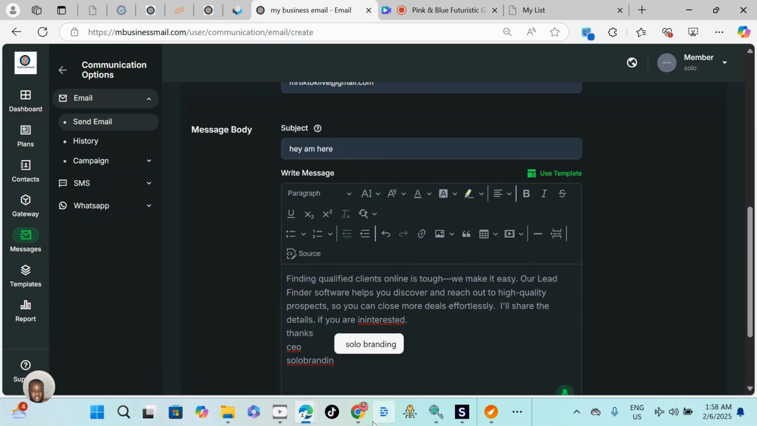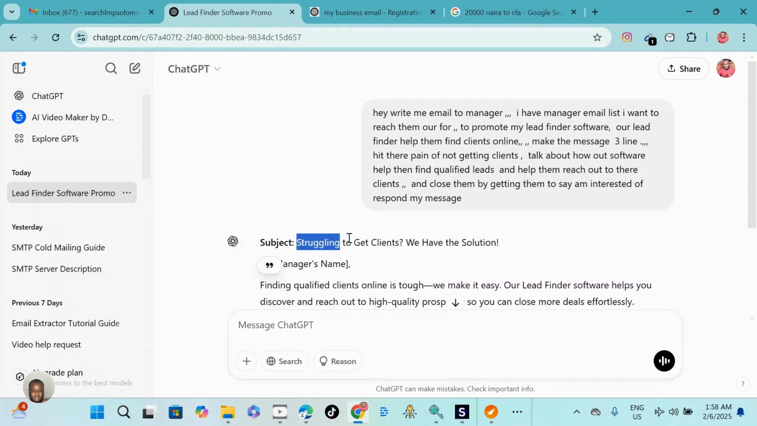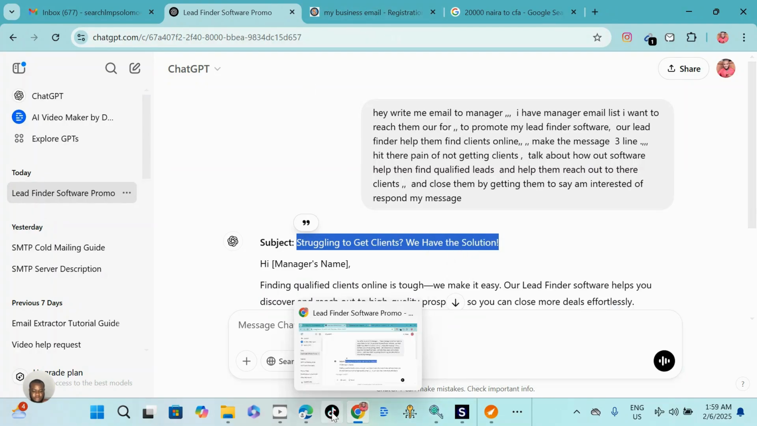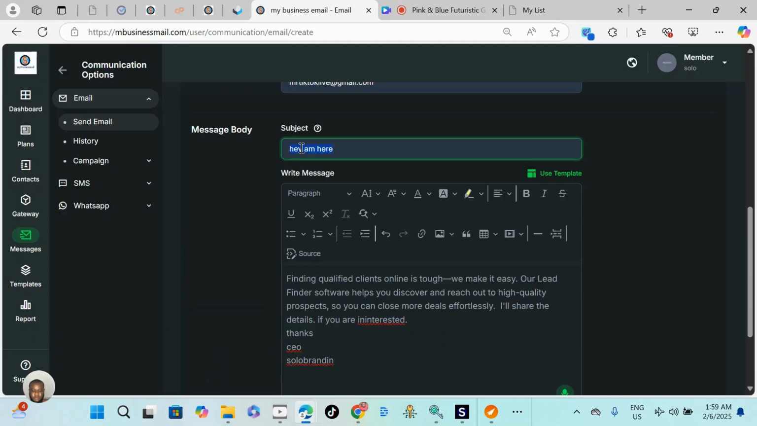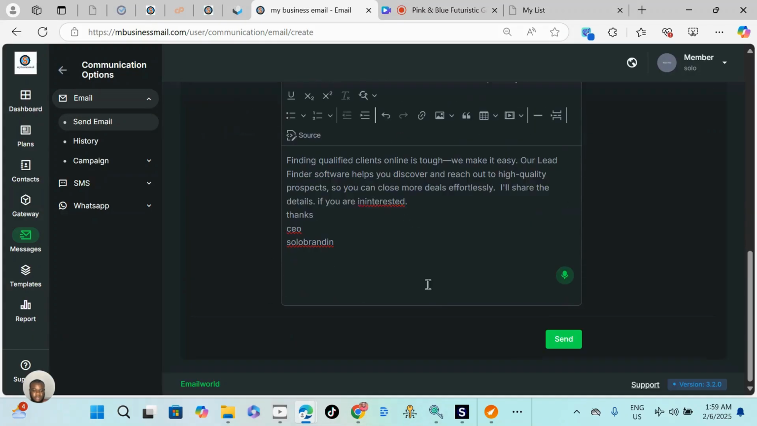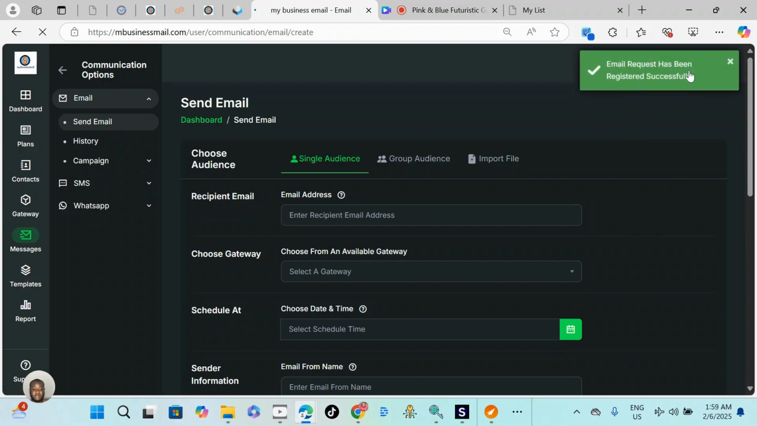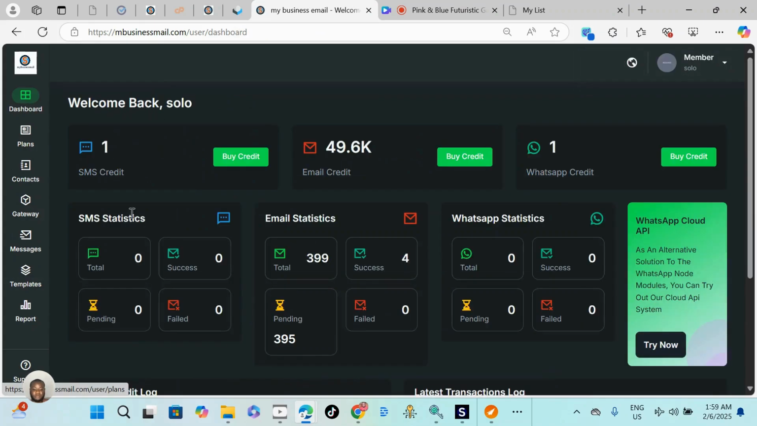For the subject line, ChatGPT gave us a subject line. Do not forget, this is it: Struggling to get clients online, we have a solution. So it's a very good subject line. Go back and paste it on your subject line. And now we have to send a message to almost 400 people by clicking send, as I send here. So the message is automatically going to be sent to them. If I go back to my dashboard, you can see we loaded them here, 399 total. You can see 395 pending to send. So within a minute or two, this is going to send them a message on our behalf.